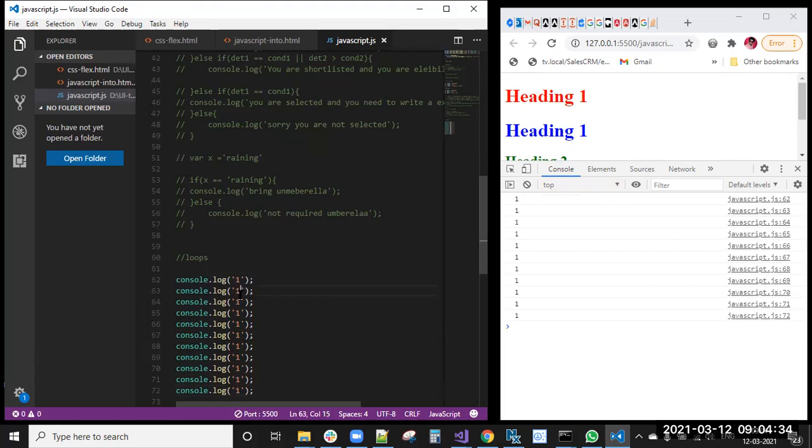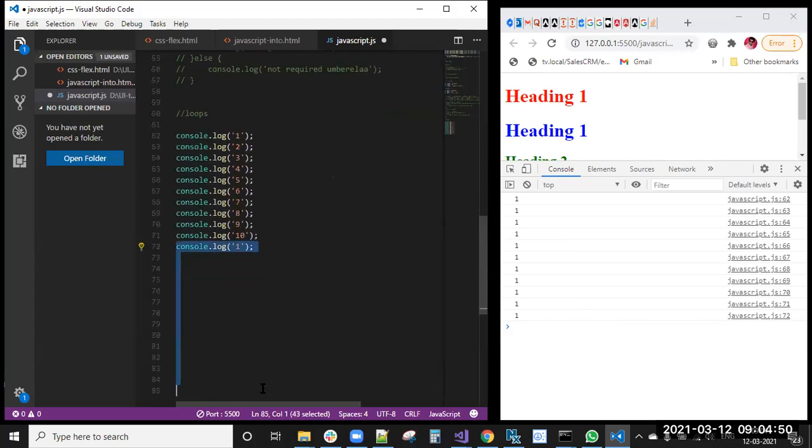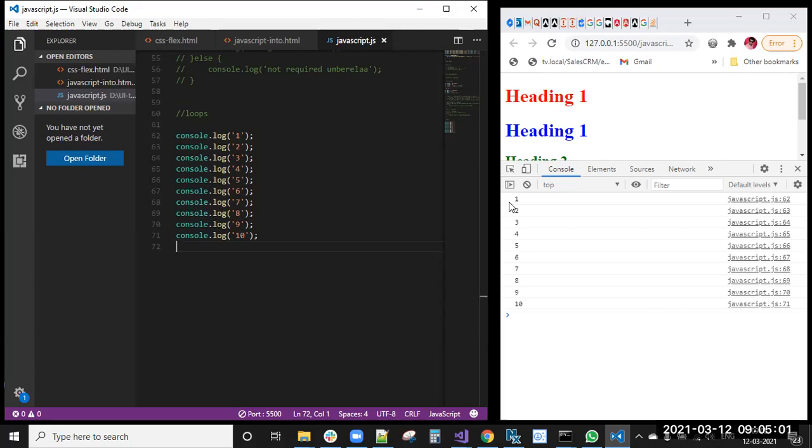So to print 10 numbers, see, simple. To print numbers from 1 to 10, I have written 10 lines of code.